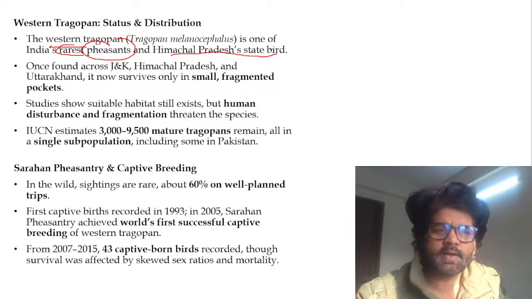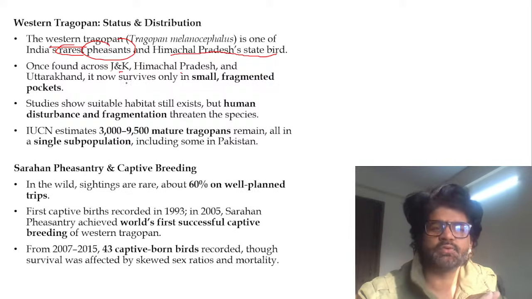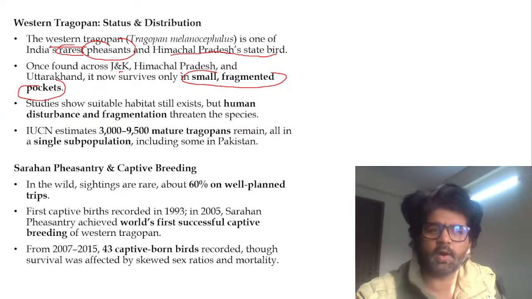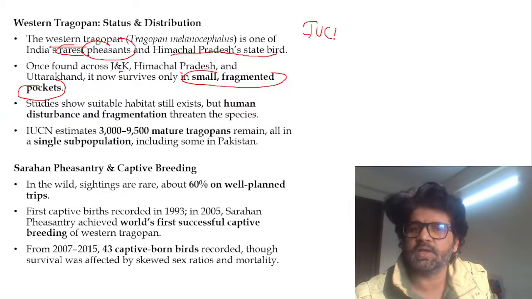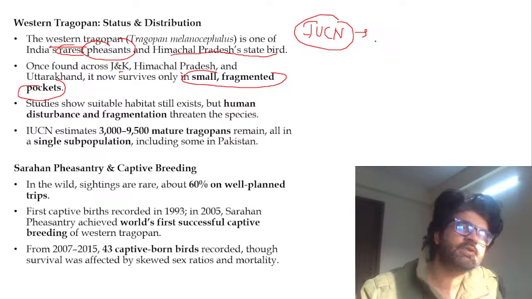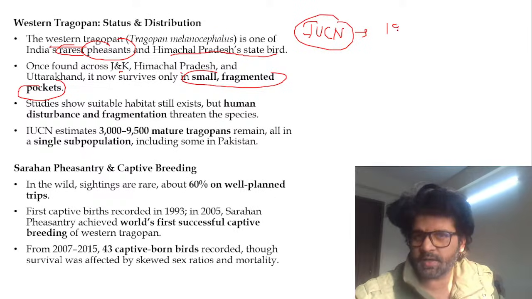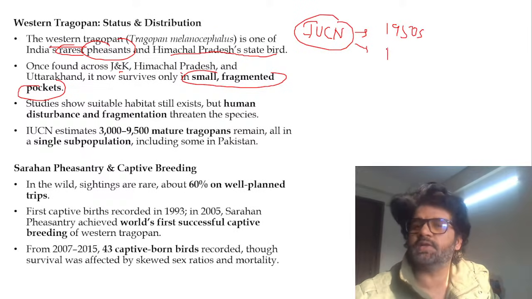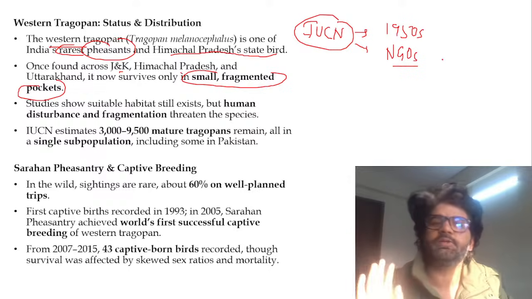Earlier it was found in different regions: J&K, Himachal, Uttarakhand. Now it is surviving in small fragmented pockets. IUCN endangered species. IUCN, we have talked about it 1,000 times or maybe 1 million times. It was created in the 1950s. It's a private NGO. It's not a part of the UN. Keep these points in mind.